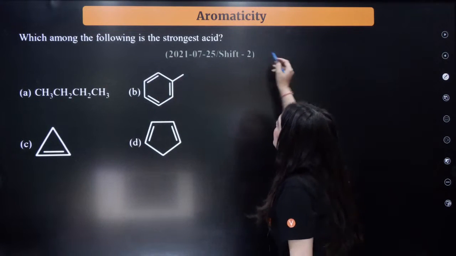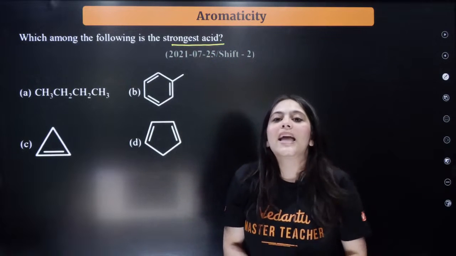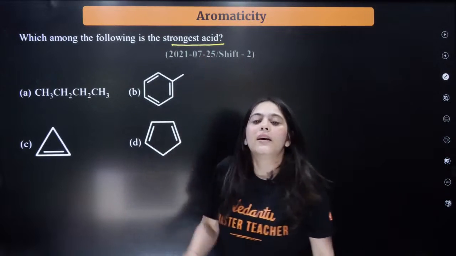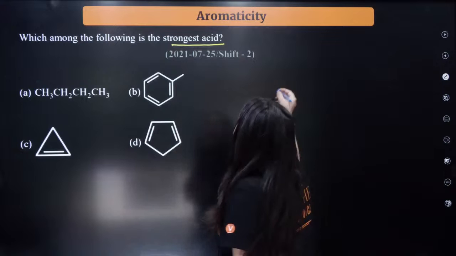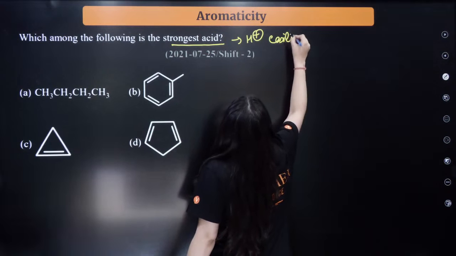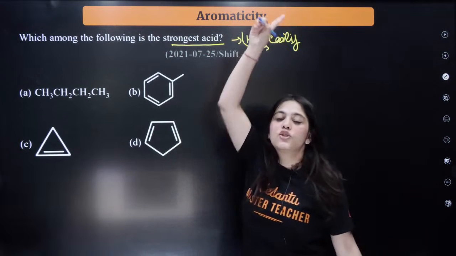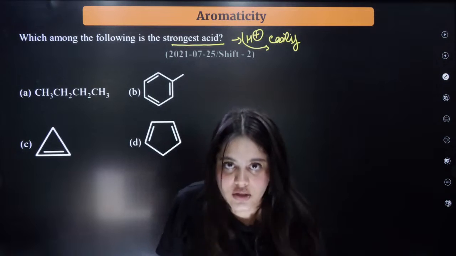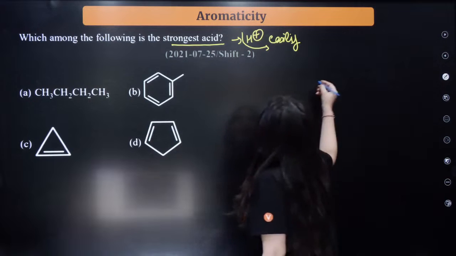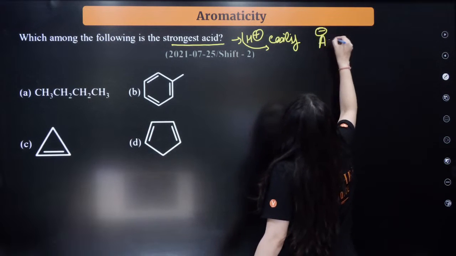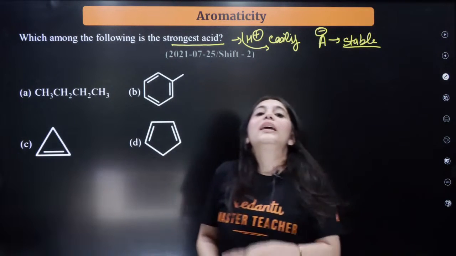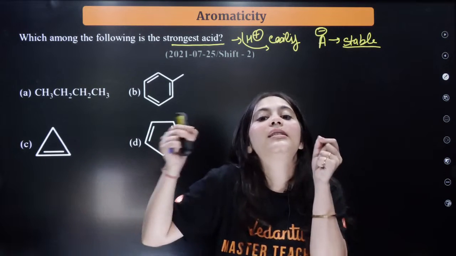Which among the following is the strongest acid? Once again, you have to look for the aromatic character. Why am I saying that? What is meant by the strongest acid? The strongest acid is that which gives away H plus easily, right? How will you judge which compound will give H plus easily? When, after giving away the H plus, the anion formed should be stable. So it depends upon the stability of the anion formed after the H plus is leaving.